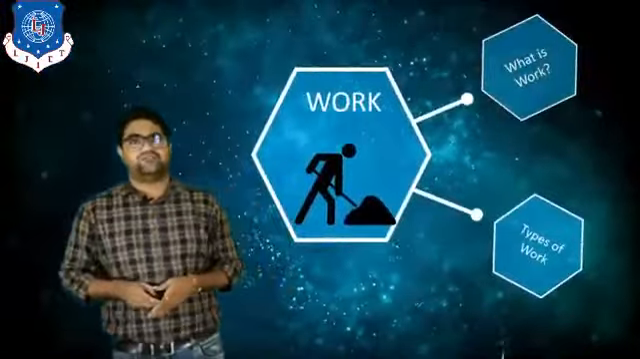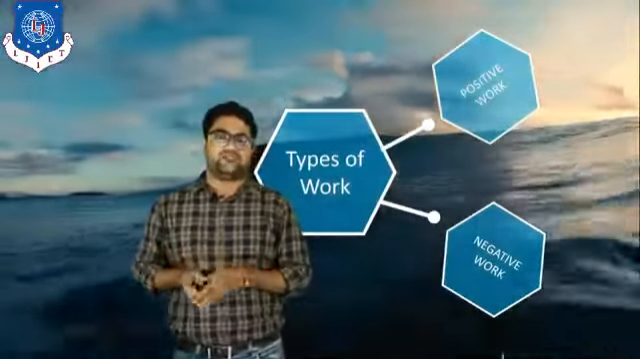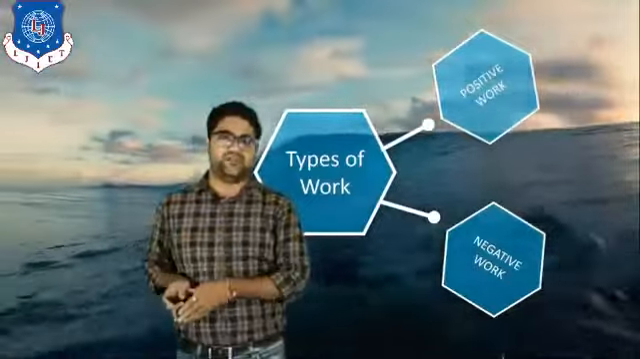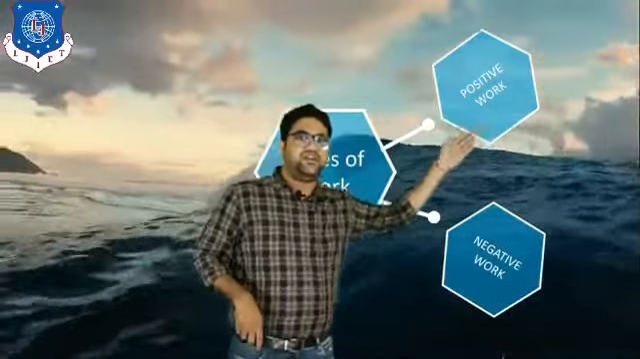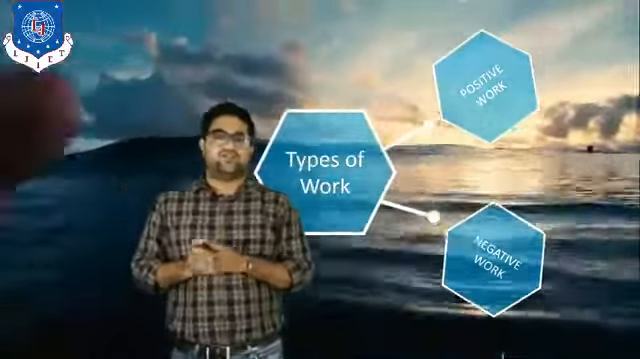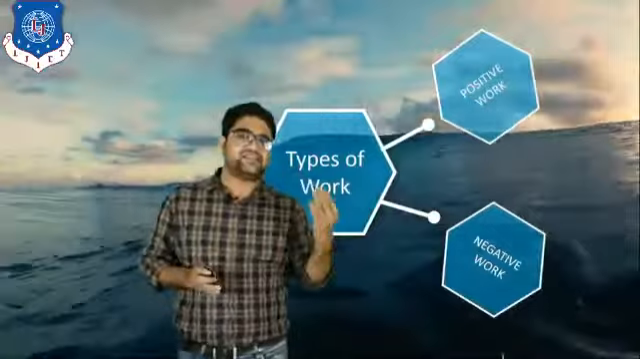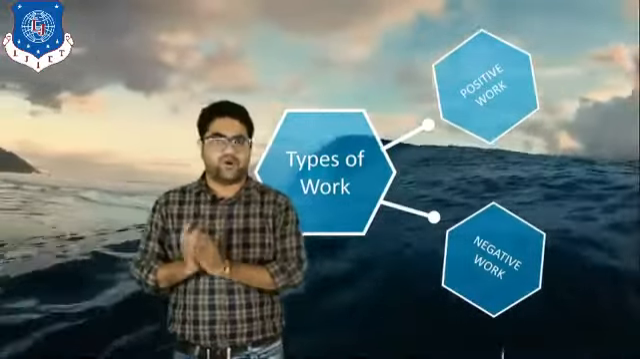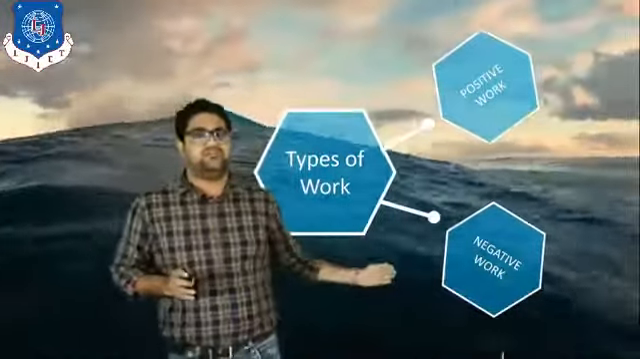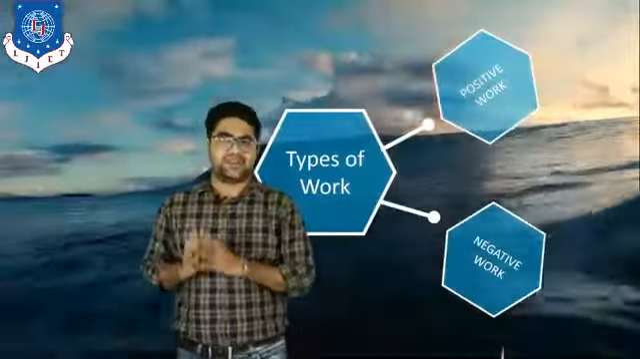Now next is the types of work. Work is mainly categorized into two types. One is the positive work and the second is the negative work. So first of all, what is the positive work? The work which is done by the system is known as the positive work, and negative work means work which is done on the system.